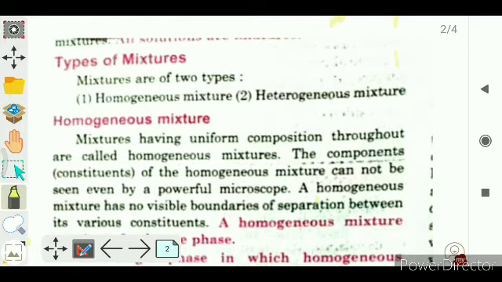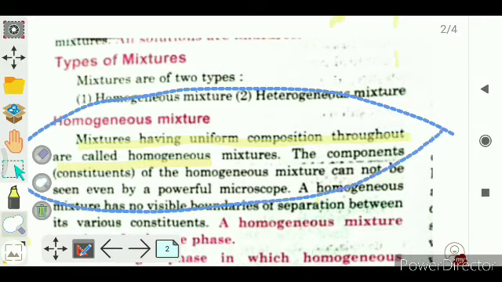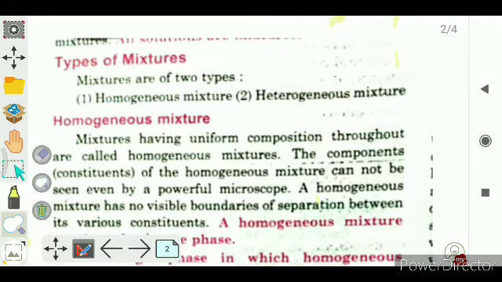So mixture having uniform composition throughout are called homogeneous mixture. Then the constituents of the homogeneous mixture cannot be seen by a powerful microscope.